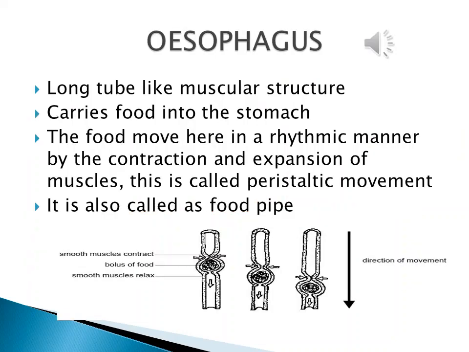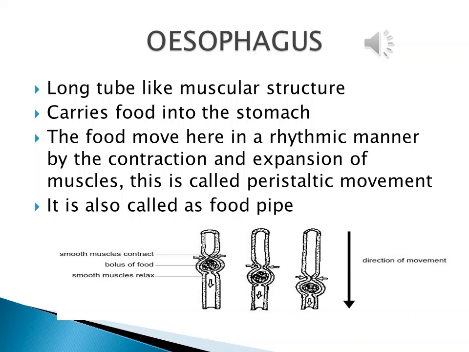Now the food is pushed forward due to the rhythmic contraction and expansion of muscular walls, and this tube-like structure that connects the mouth with the stomach is called the esophagus or the food pipe.